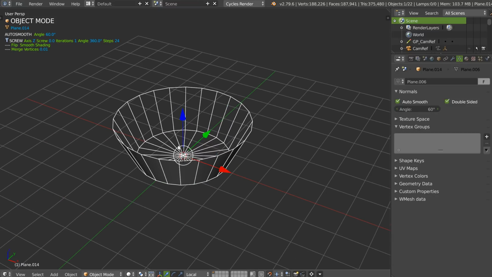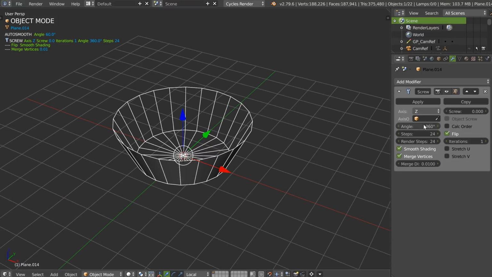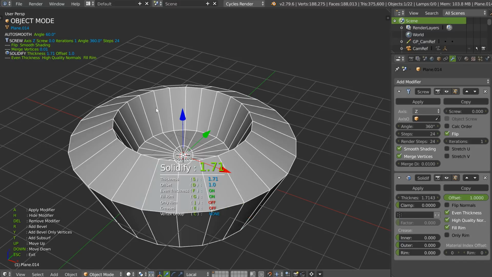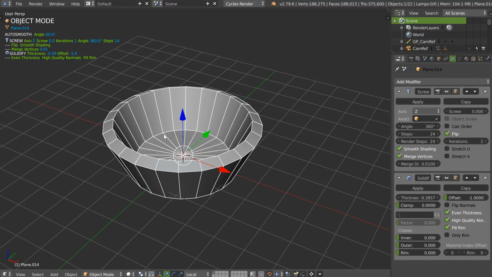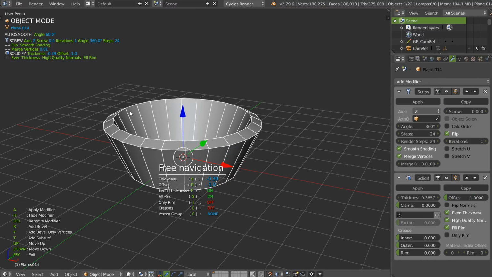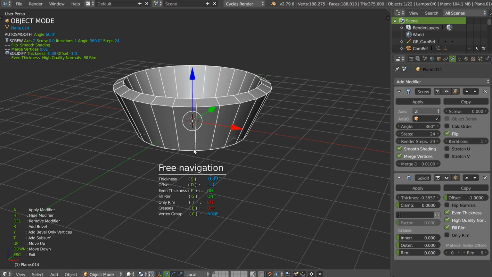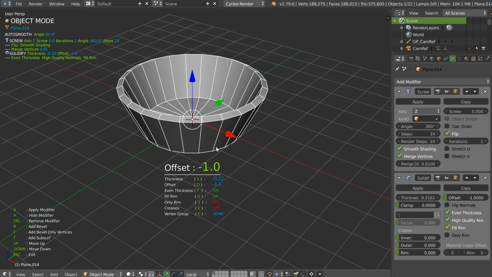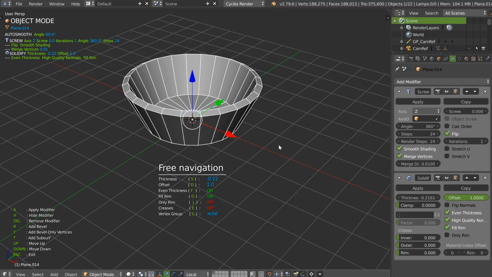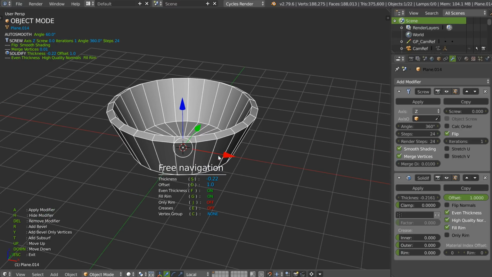And that's it. So, I don't have a Solidify, so I will create Solidify. I will be able to edit as I want directly, if I want. But if later I want to come back and edit it, I will be in free navigation and I will be able to edit everything directly. Up, as you can see, the offset, 1, etc, etc.